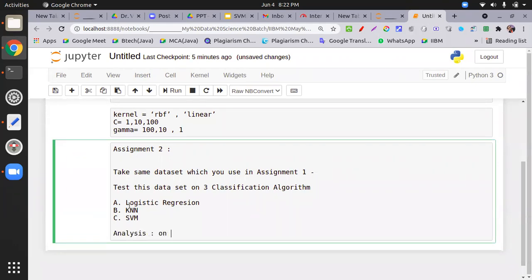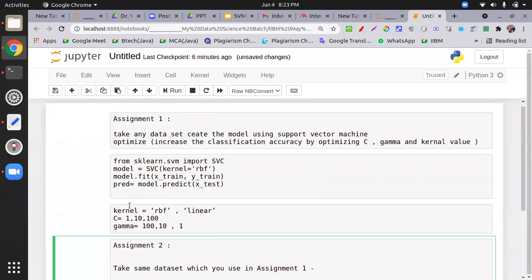Means on which algorithm it is working very well. Good in the sense that it returned higher accuracy. So any questions from assignment 1 or assignment 2?